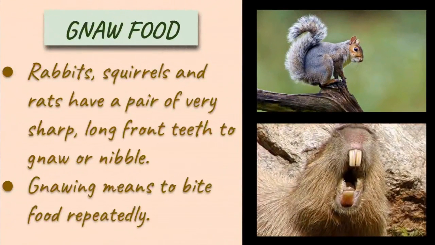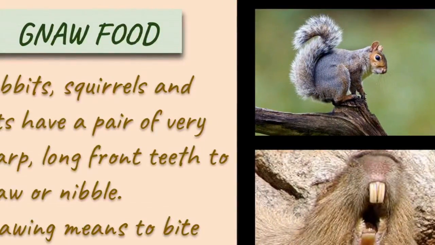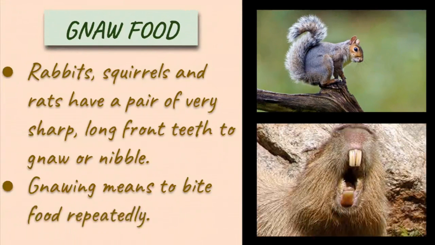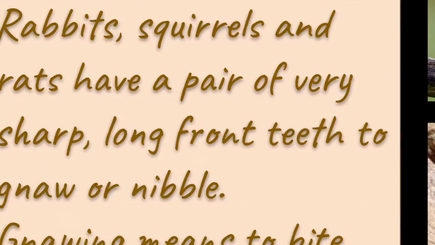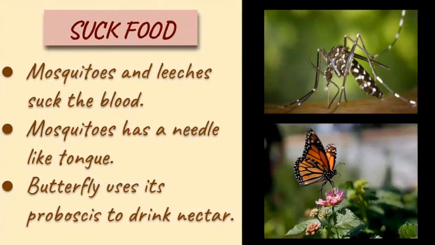Next we have animals who gnaw their food. Gnawing is generally a process of biting their food repeatedly. So here you can see the picture of such animals. They have sharp front teeth, and with such teeth they take nibbles of the food and eat it repeatedly. We have rabbits, squirrels and rats that have a pair of very sharp, long front teeth to gnaw or nibble the food. Nibbling is just taking the food in very small bites.